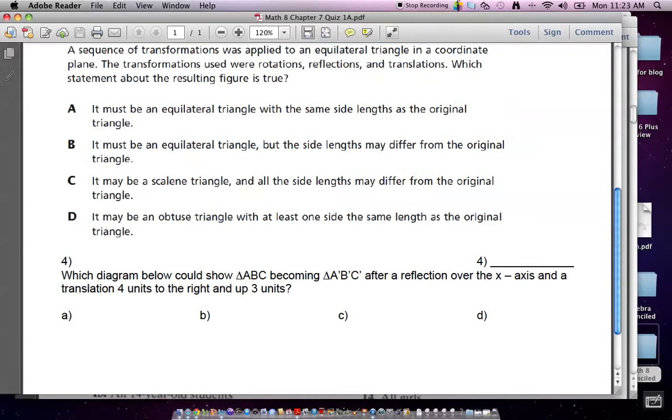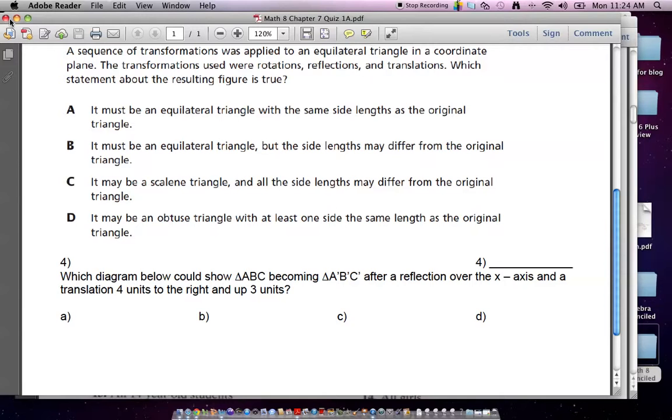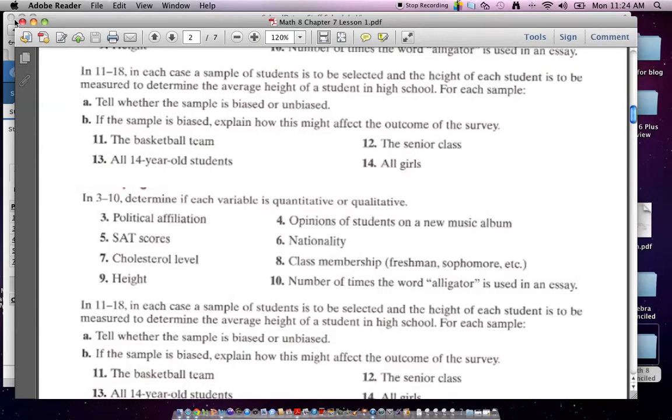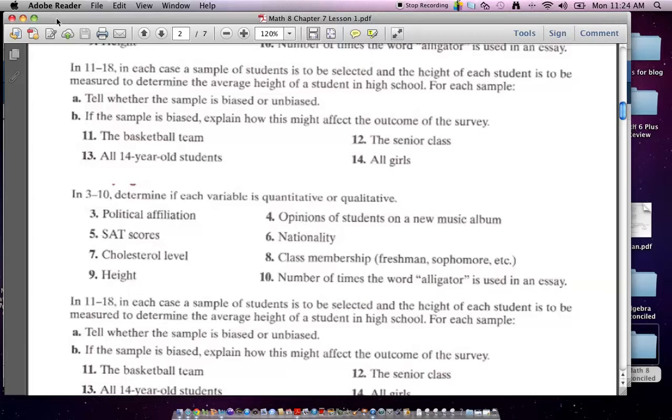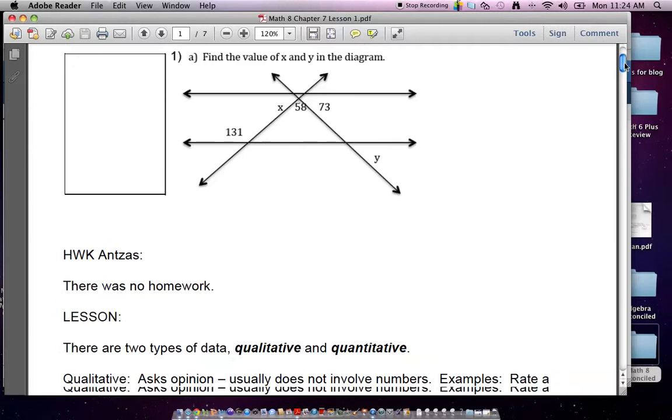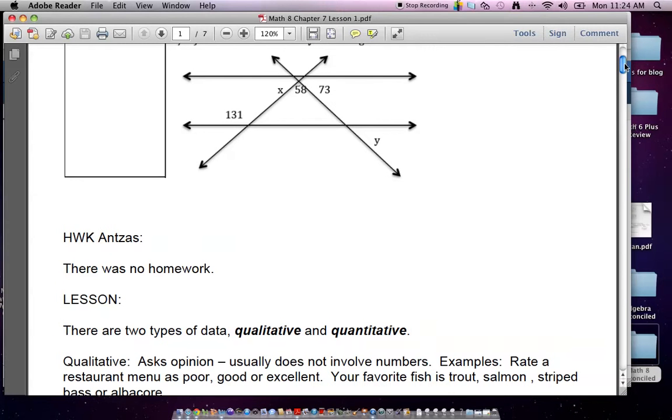Okay, so now we have today's lesson. And we don't have a lot of time left, so I'm going to skip over it. I'll tell you the answer to X and Y, but I'm not really going to go over them. X is 49, and Y is 73. This is today's lesson sheet. All right, so X has to be 49 because these three add up to 180, or those two are supplementary, and this is 73 alternate interior, so Y is vertical to it, so it's there.